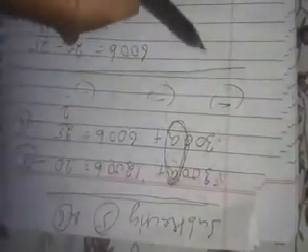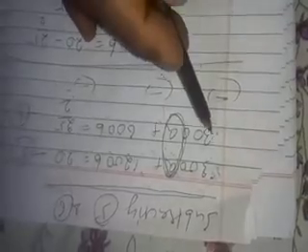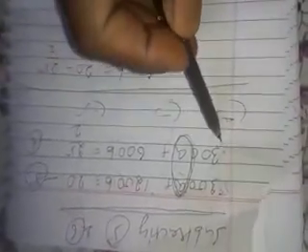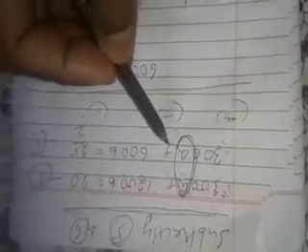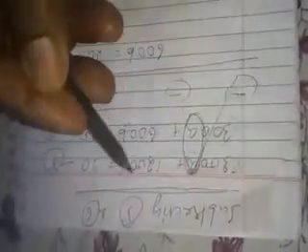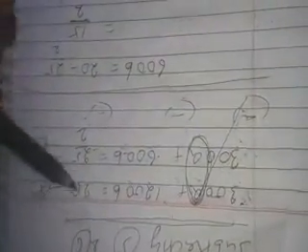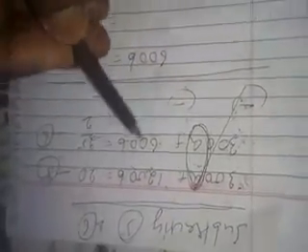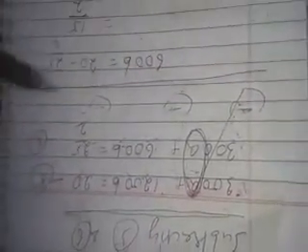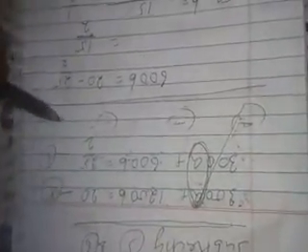By subtracting equation number 5 and 6, we just have to change the sign of the lower number. 300A will become minus 300A, plus 600B will become minus 600B, and plus 25 by 2 will become minus 25 by 2. Now, by solving them, 300A and minus 300A will cancel out. And here, plus 1200B and minus 600B will give us 600B, and 20 minus 25 by 2 will give us 15 by 2. To find the value of B, we will take this 600 to the denominator of the RHS.